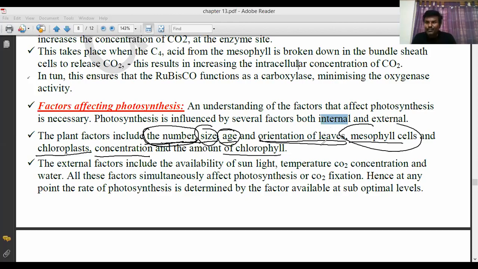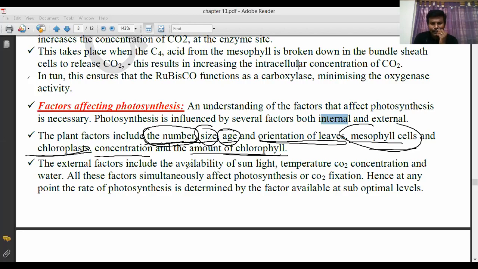So, the arrangement of mesophyll cells. Mesophyll tissue is of two types: palisade parenchyma and spongy parenchyma. And chloroplasts: if the chloroplast number is less, photosynthesis is decreased. Then the concentration and amount of chlorophyll. The chlorophyll concentration should be sufficient; an amount that is less than sufficient or more than sufficient affects photosynthesis.